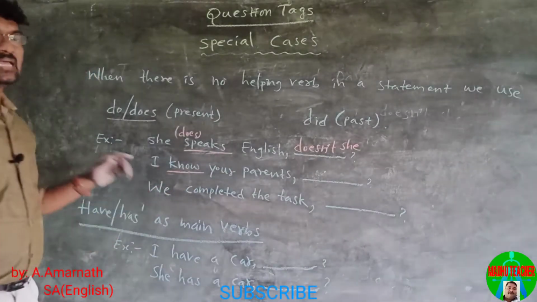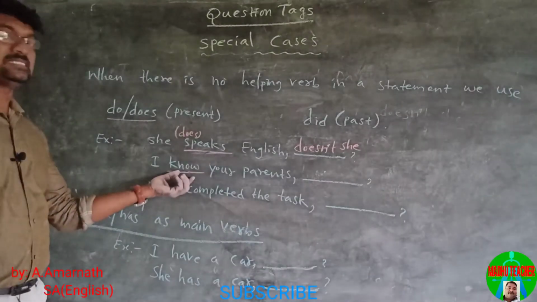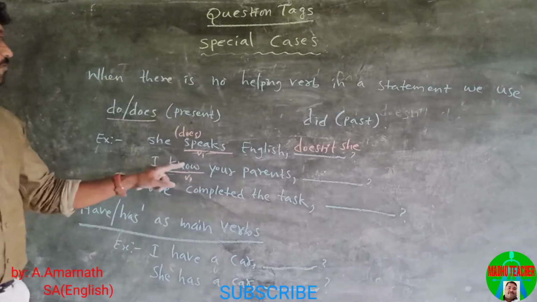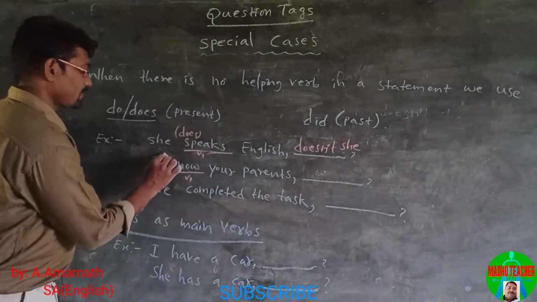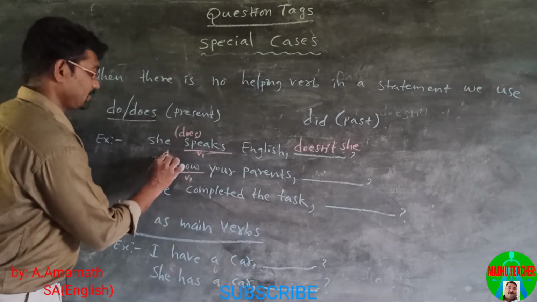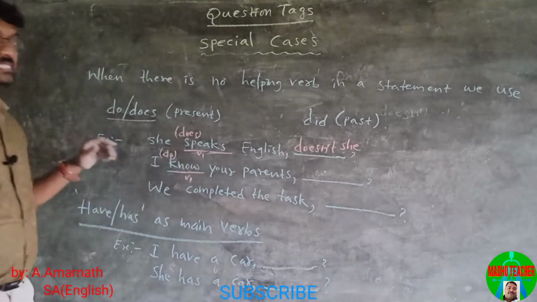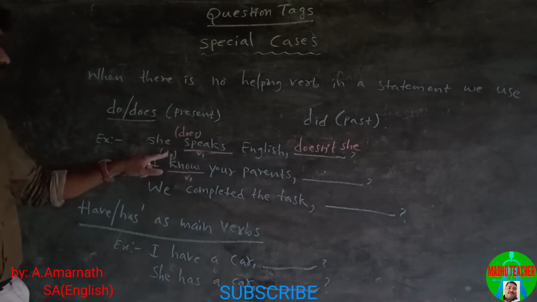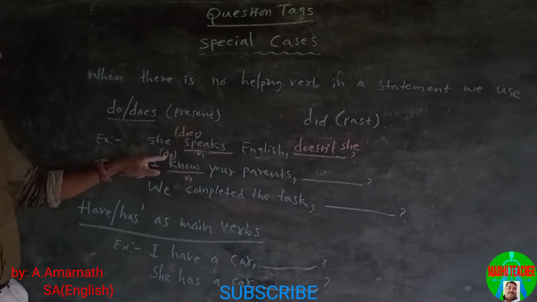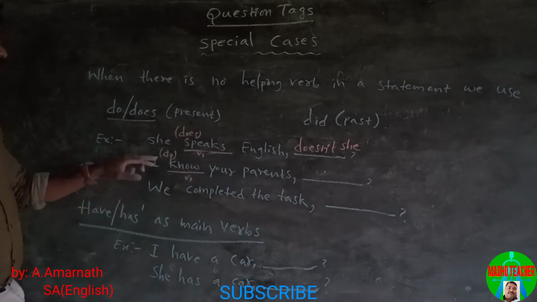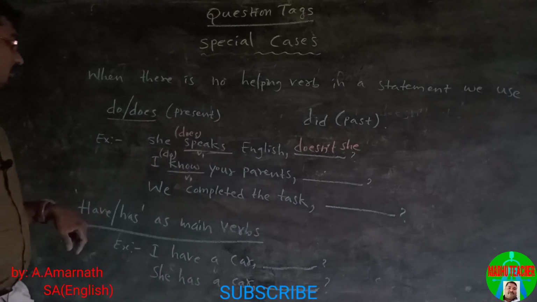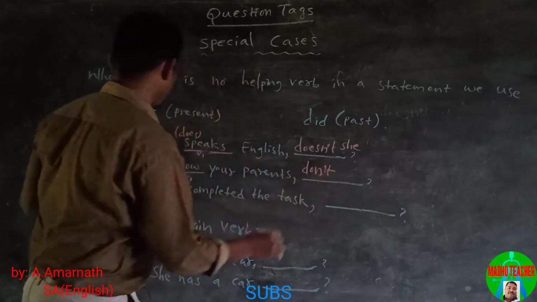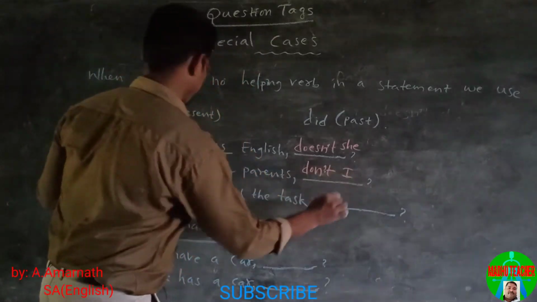I know your parents. There is no helping verb. The main verb is in simple present, verb 1. Here is verb 1, here is verb 1. We must think this verb has the helping verb do. So based on this helping verb, we construct the question tag. This is in positive, so we use negative, don't, and the pronoun is I.